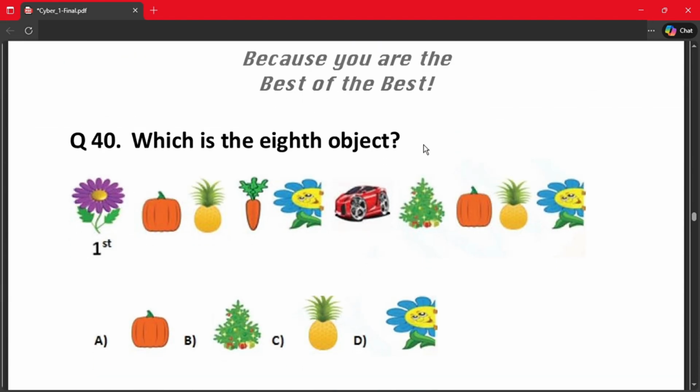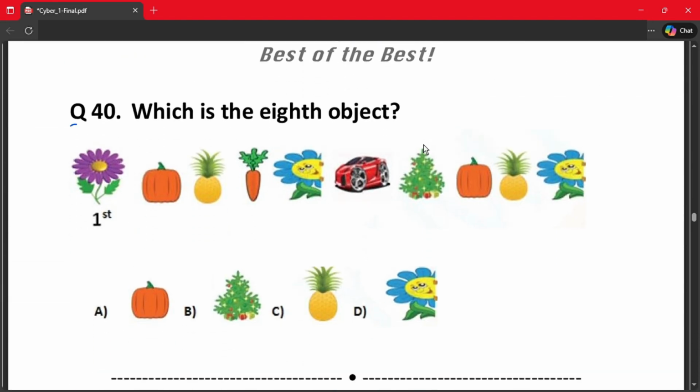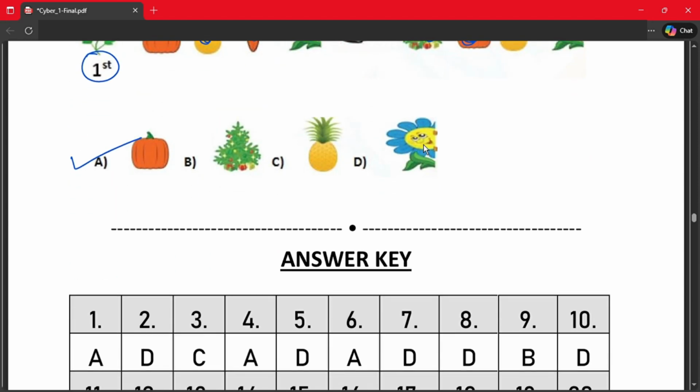Let's move on to the last question, which is question number 40. Which is the eighth object? So this is the first object. First, second, third, fourth, fifth, sixth, seventh, and eighth. The correct answer is option A.